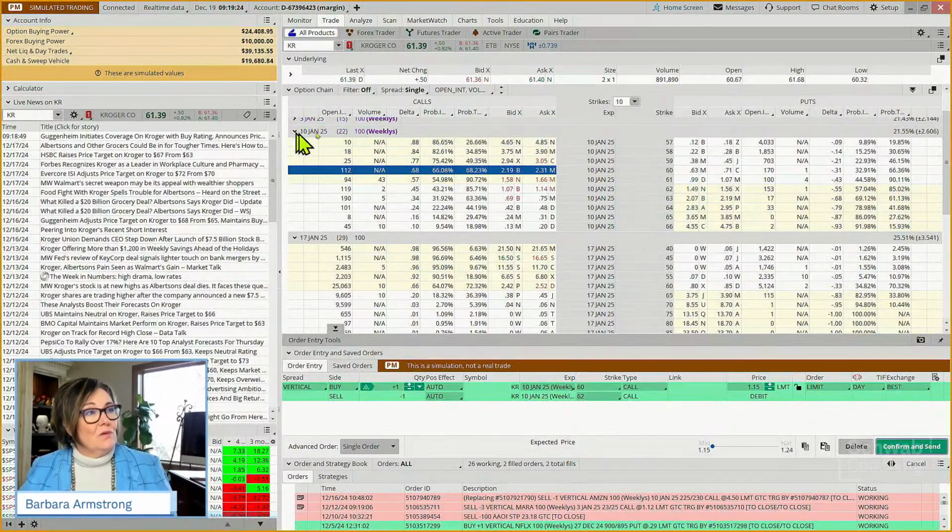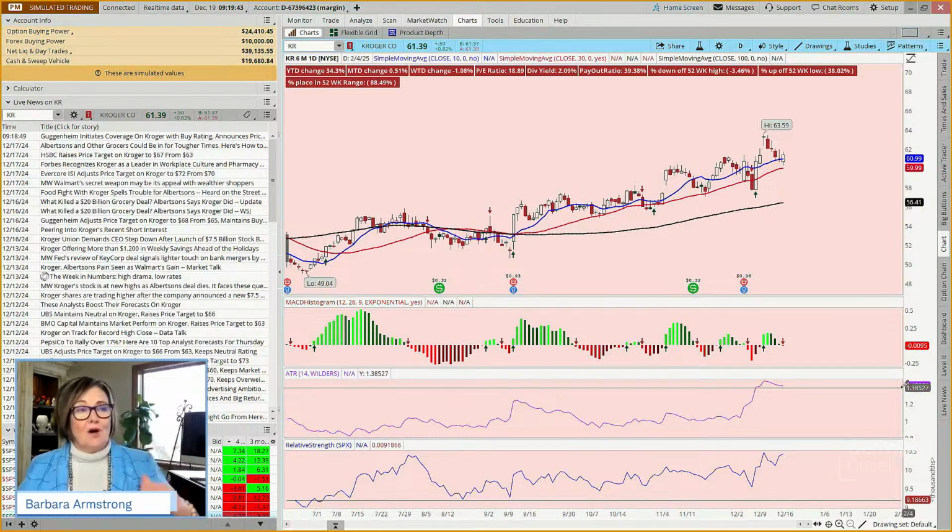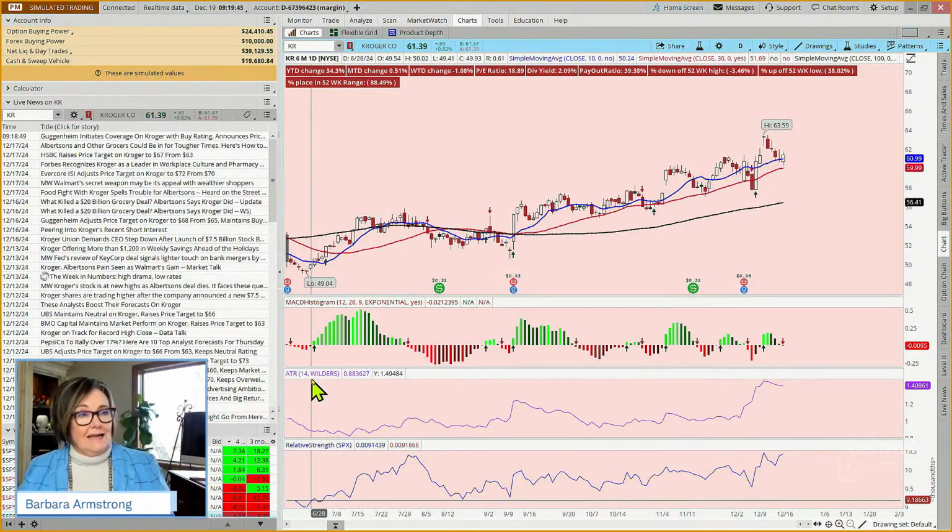So if we go to the weeklies, and this has an expiration January 10th, so 22 days out, if we go to the 60 and say the 62, so it's still got to go up 60 cents, but how much does this move in an average day? Well, this is our average true range. In an average day from top to bottom over the last 14 days, this stock moves about $1.40. So it could do that in a day.